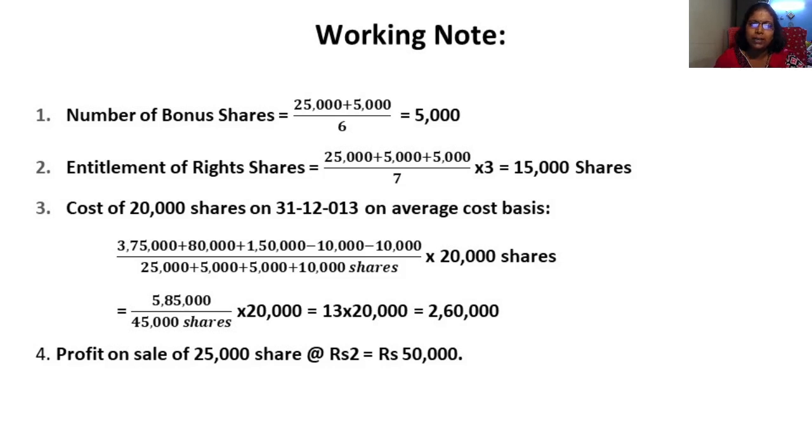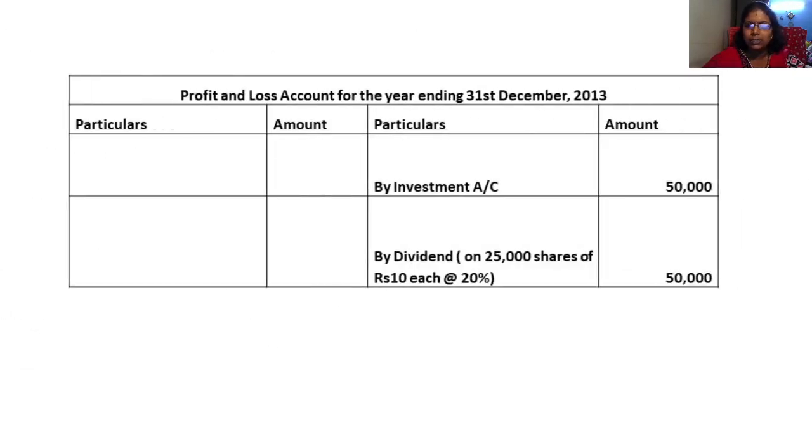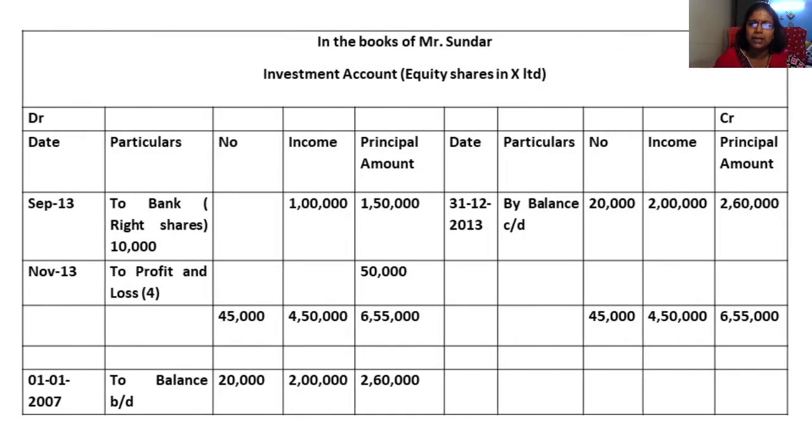In the denominator you have 25,000 plus 5,000, these two purchased. Another 5,000 is your bonus. Another 10,000 is nothing but your right shares. So total of the numerator is 5,85,000 and total of the denominator is 45,000. So for 20,000, how much is it? When you divide this you get 13, and 13 into 20,000 is 2,60,000. So that is what is coming as balance carried down.